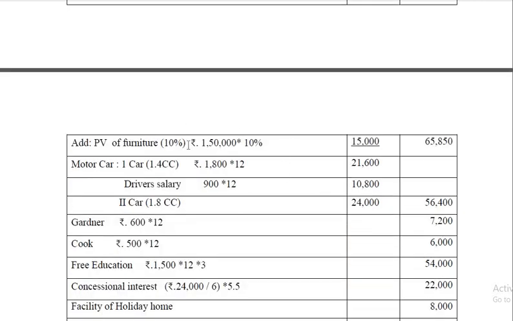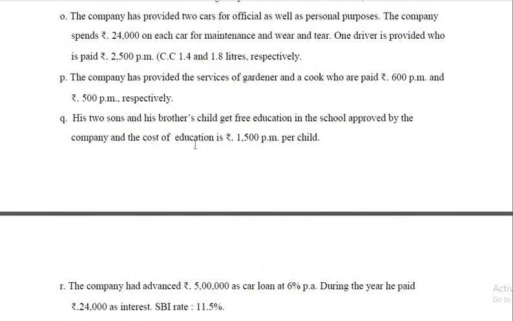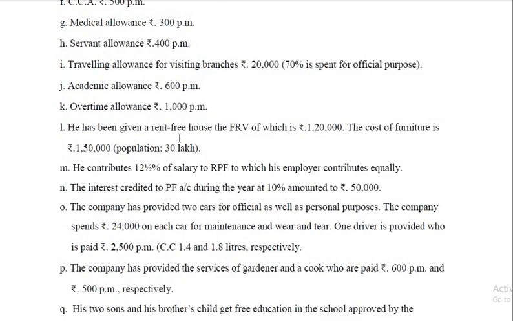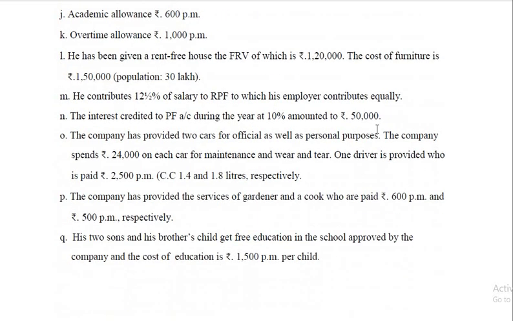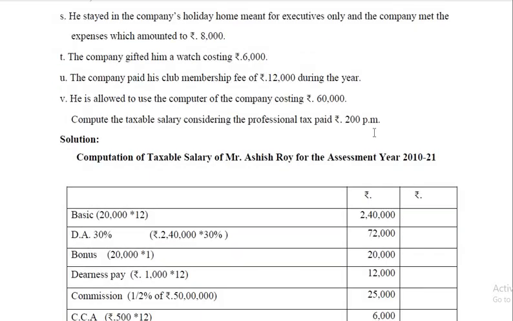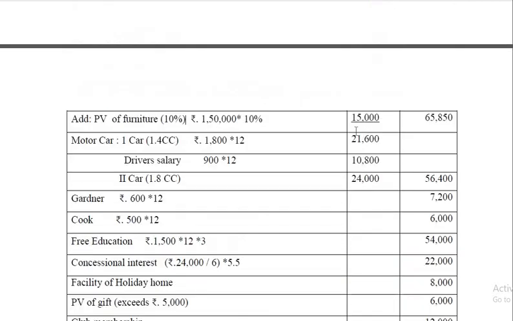Perquisite value of furniture is given here. Cost of furniture is given as 1,50,000, and therefore 10% of that. If nothing is mentioned, we have to assume that it is owned by the SSC. If you consider that it is owned by the SSC, 10% of the cost is to be taken as perquisite value. So 10% of 1,50,000 is 15,000. If hire charges are higher, then the actual higher charges should be taken. But here it is owned.